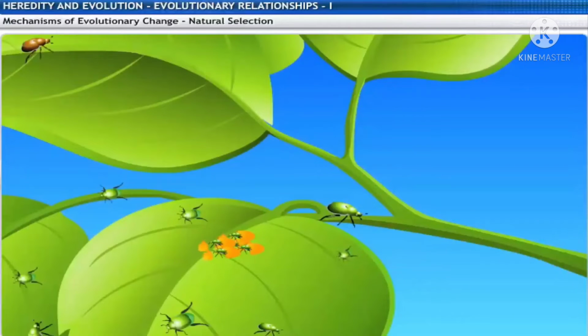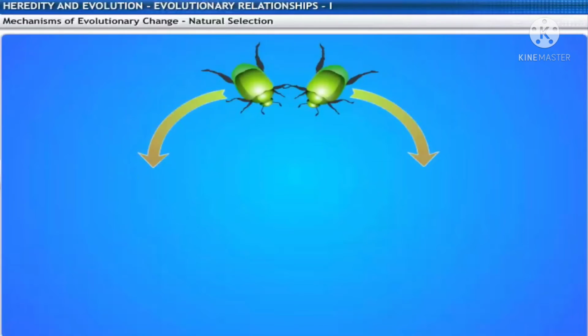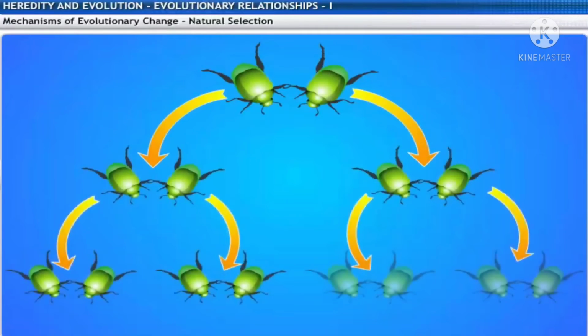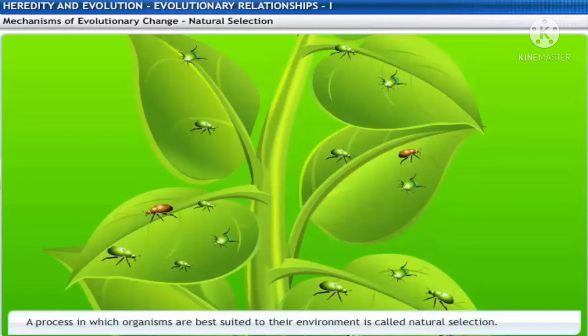Green beetles, which are likely to survive, will bear the responsibility of producing the offspring. They will pass their genes for green coloration onto their offspring. Therefore, the green beetle is better adapted to the environment than the brown beetle. This process, in which organisms are best suited to their environment, is called natural selection.